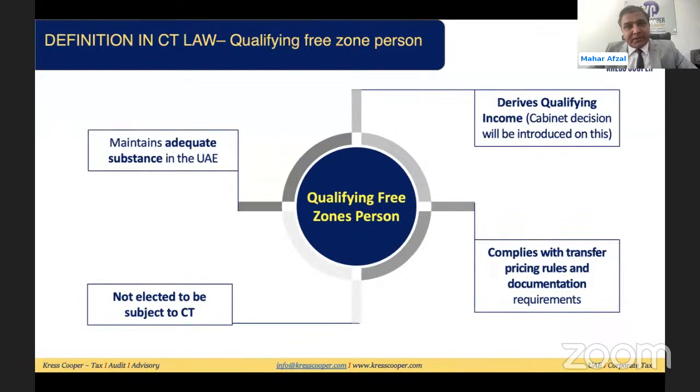Out of these 4 conditions, we have already discussed in our previous lectures that the adequate substance they have taken from the economic substance regulation rules and laws, which say the person must have core income generating activities in the UAE, then the person management in the UAE, adequacy test, adequate assets, expenditures, and adequate employees should be there. But now in the cabinet decision, the ministerial decision, they have defined the adequate substance as well. This is more or less the same, that we'll discuss in detail. In this decision, they have defined the qualifying income as well, that we'll discuss in detail.